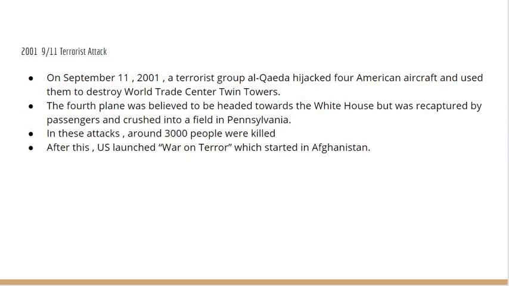2001 9/11 terrorist attack. On September 11, 2001, a terrorist group, Al-Qaeda, hijacked 4 American aircraft and used them to destroy the World Trade Center Twin Towers. The 4th plane was believed to be headed towards the White House but was recaptured by passengers and crashed into a field in Pennsylvania. In these attacks, around 3,000 people were killed. After this, the U.S. launched the War on Terror, which started in Afghanistan.